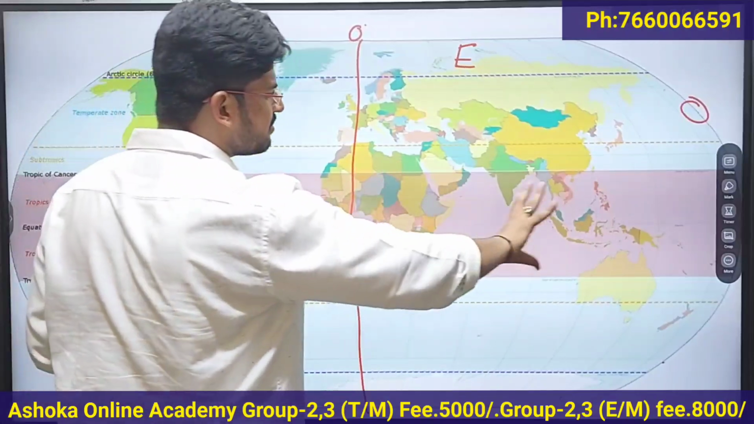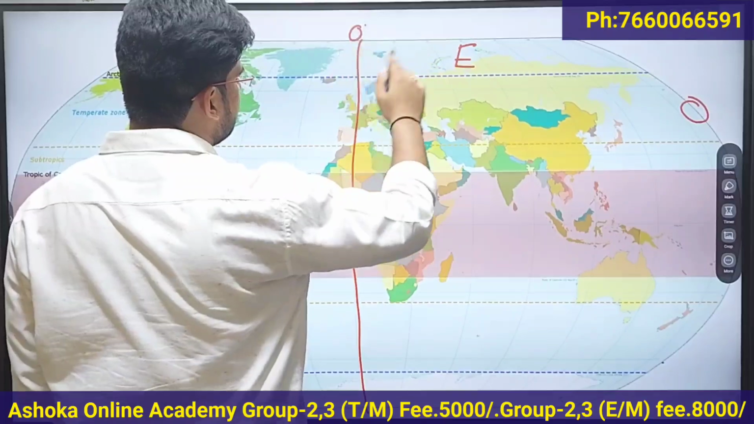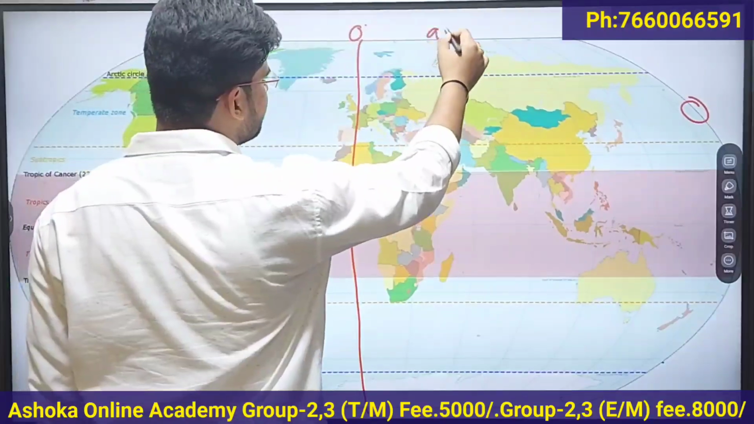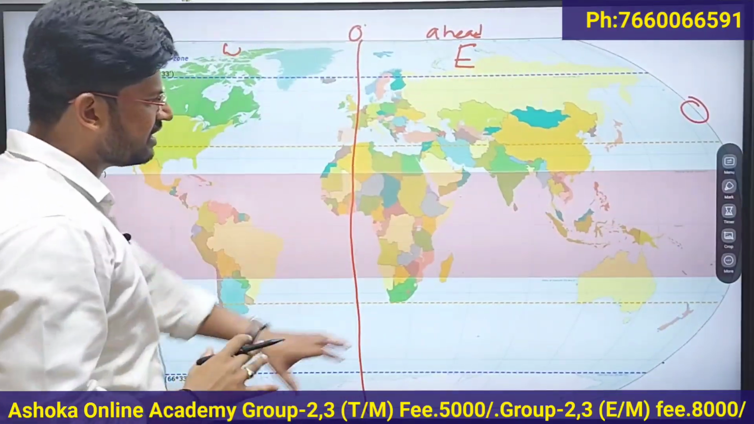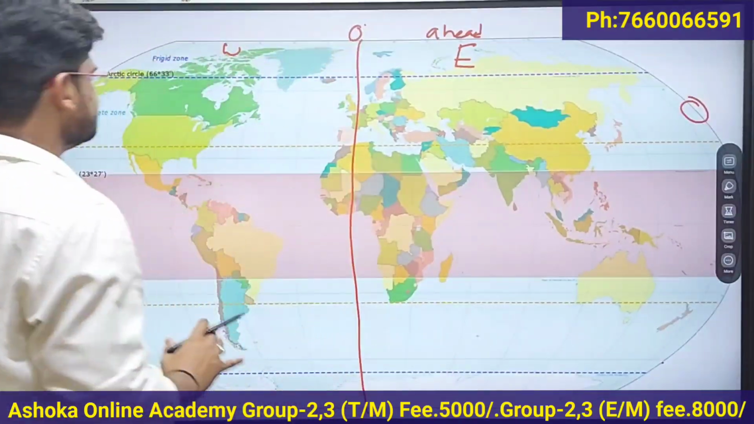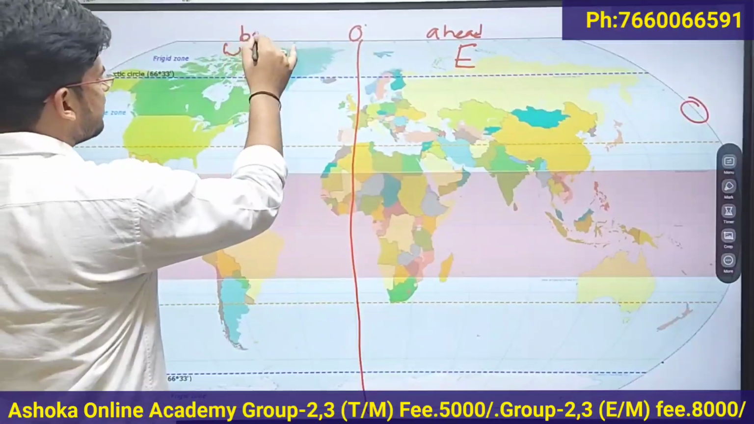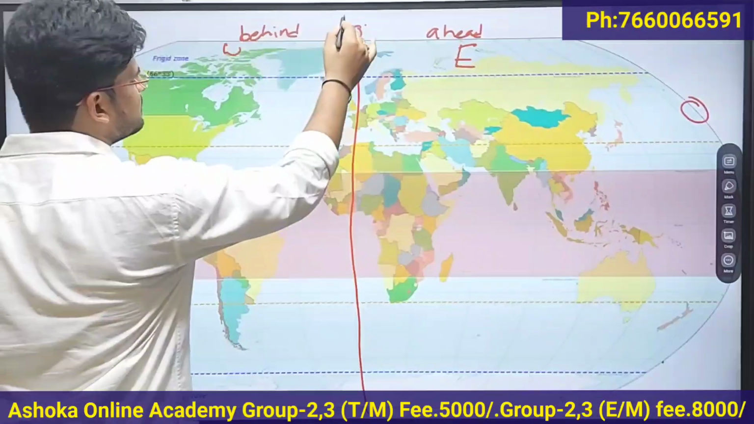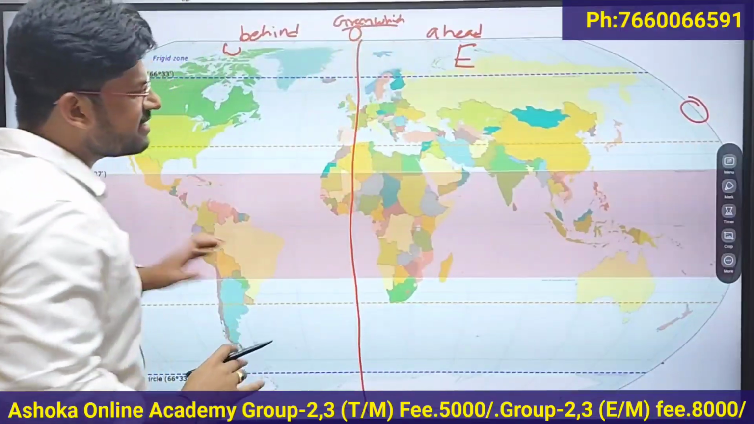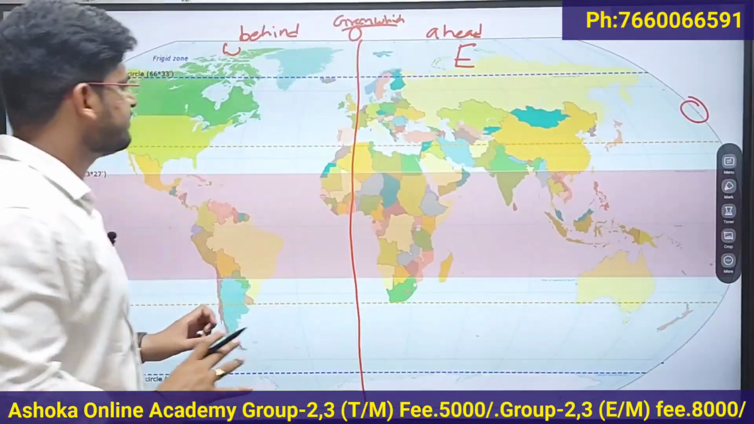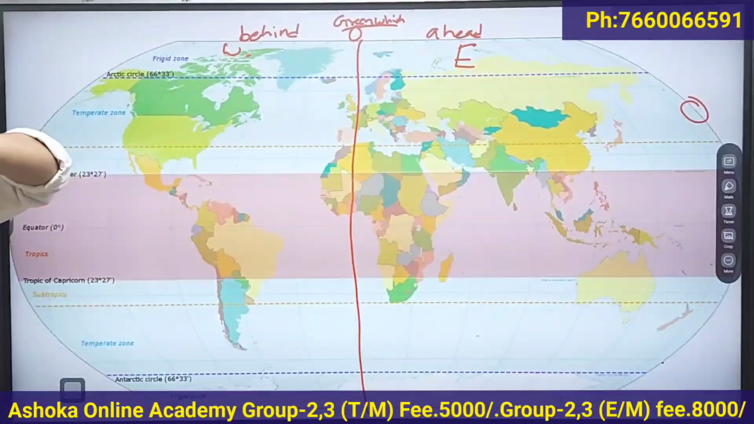So the eastern part of the world, which is located towards the east of the 0 degree longitude, is ahead in time because the sun first rises in the eastern part of the world, then it crosses Greenwich, then it enters the western part of the world. That's why the western part of the world is behind Greenwich time. Getting my point? So India is ahead of Greenwich time and the western part of the world is behind Greenwich time.